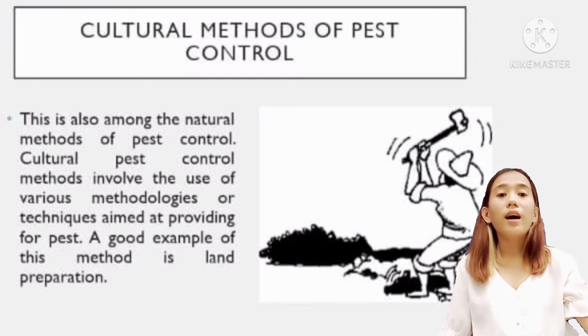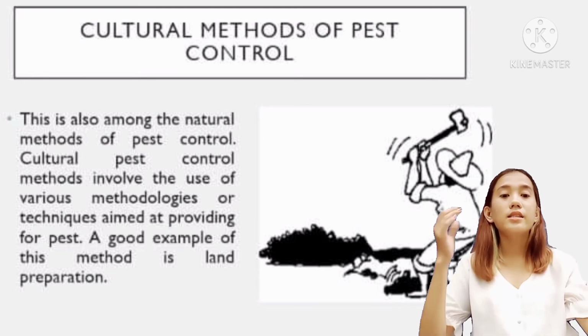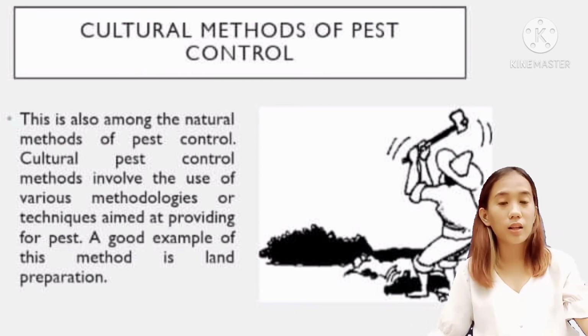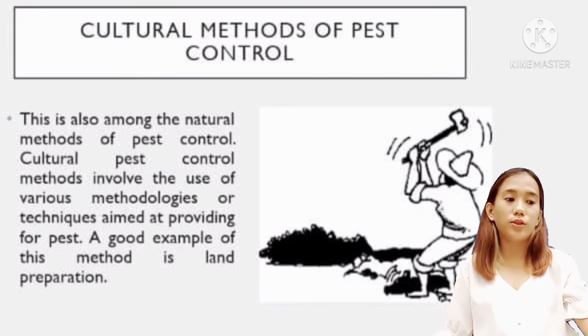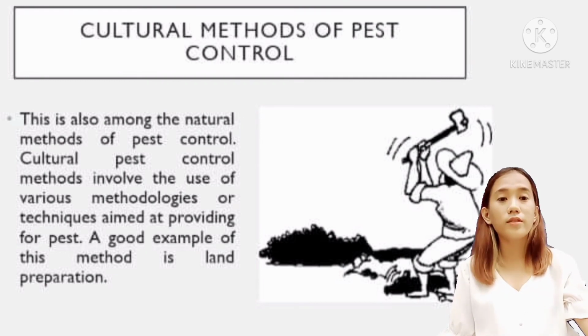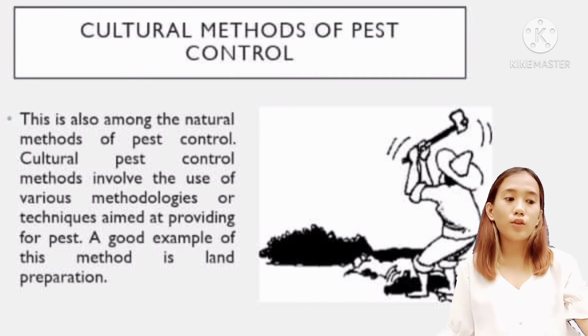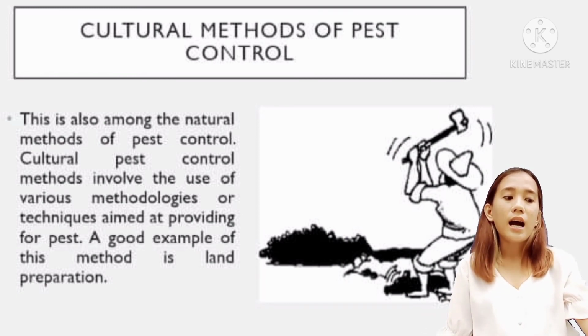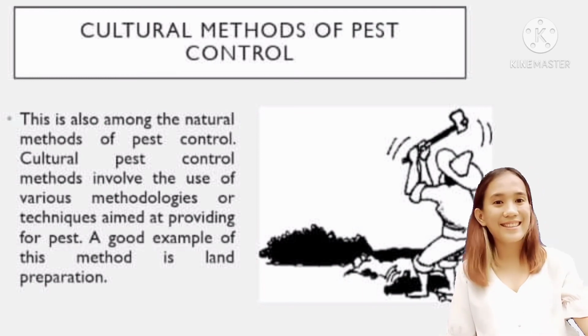The third method is the cultural method of pest control. It is also among the natural methods of pest control. The cultural pest control method involves the use of various methodologies or techniques aimed at providing an unfavorable condition for the pest.